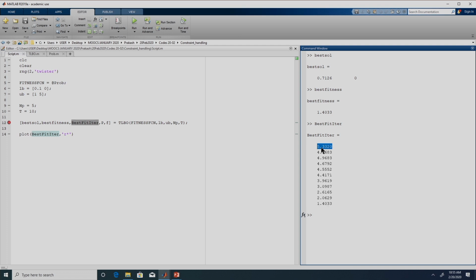So, as we can see, as the iteration progresses, TLBO for a constrained optimization problem. Previously we had seen something similar, but that was an unconstrained optimization problem. Here for a constrained optimization problem, same thing happens.